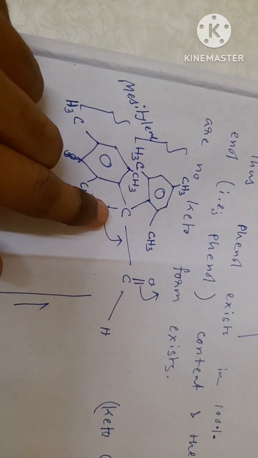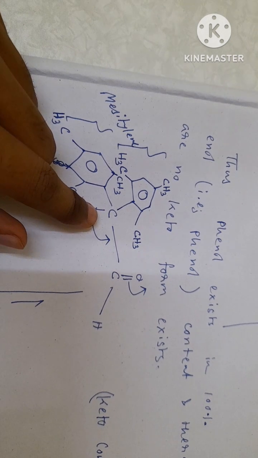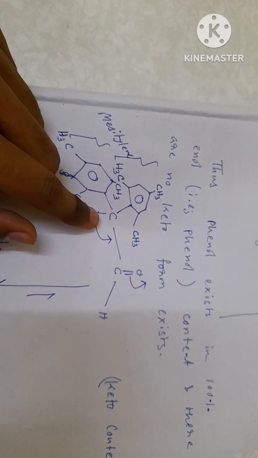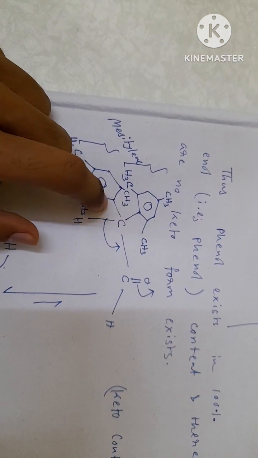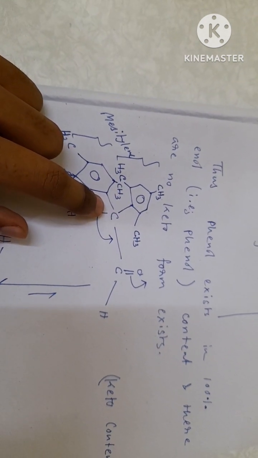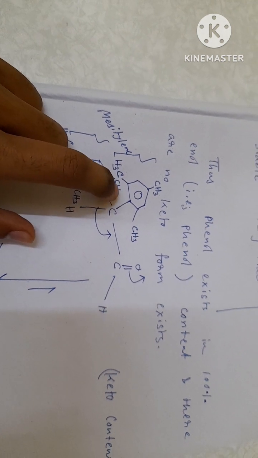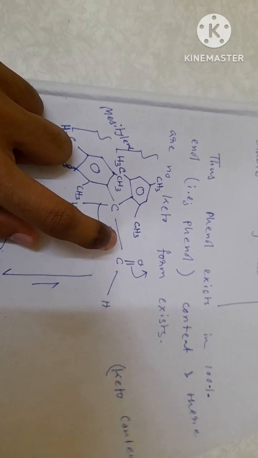you can see this alpha carbon becomes sp3 hybridized having bond angle 109.28 degree. There are two bulky mesityl groups present with it, and a huge steric interaction takes place between them, which destabilizes the system much more.